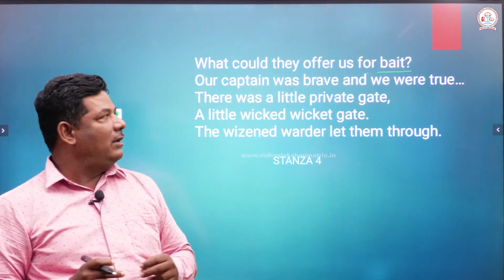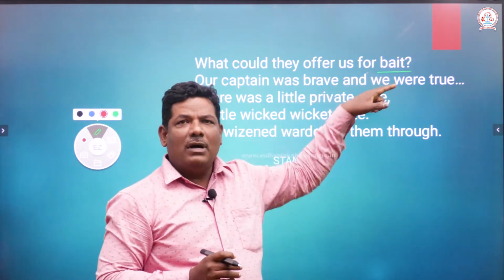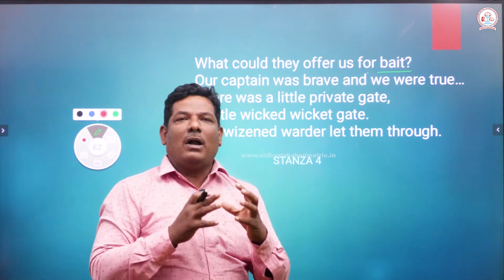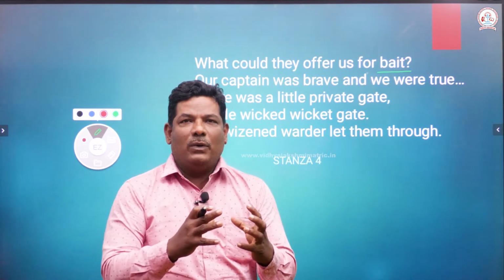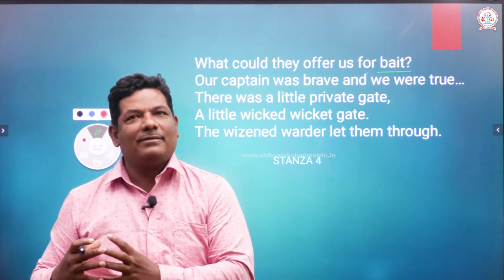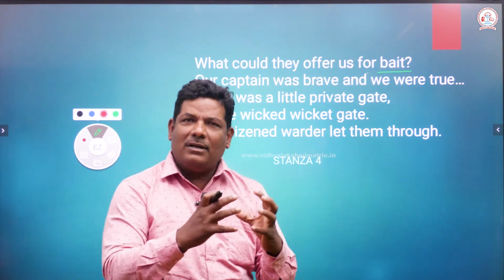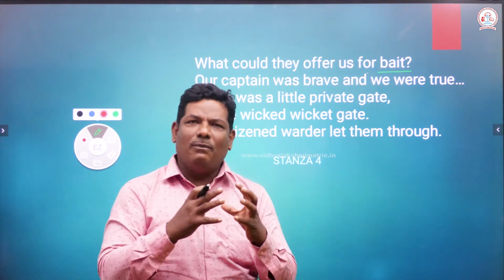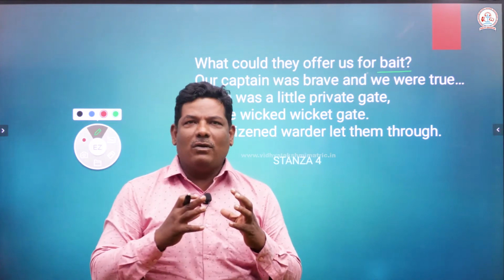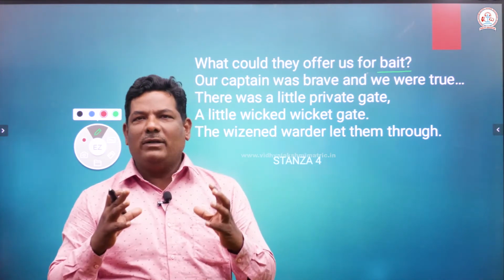You might have seen. So here it refers to an attraction, to attract some people towards danger, just like bait. So enemies cannot attract us using any kind of bait, and we will not give up, and we were very strong.